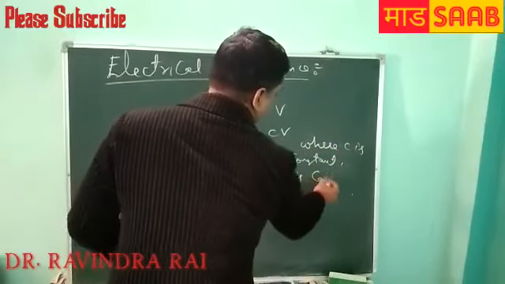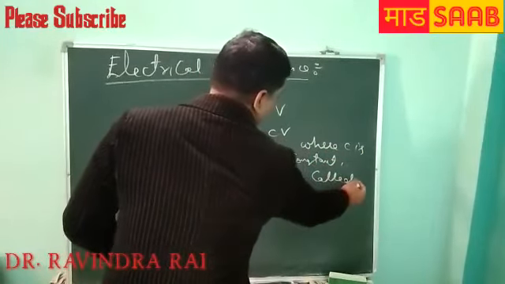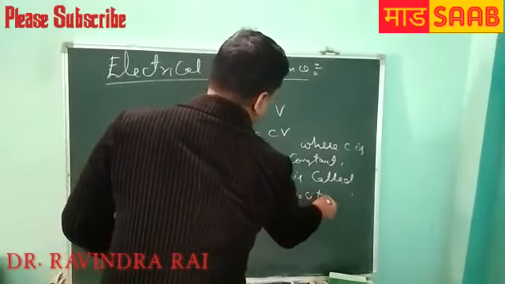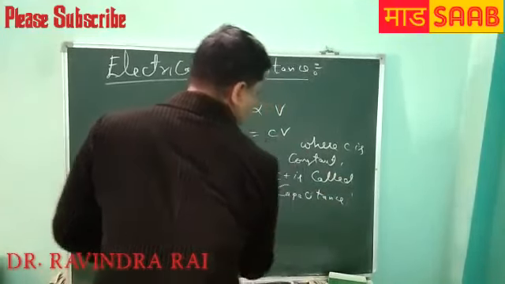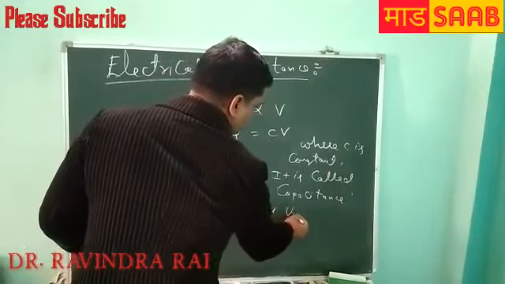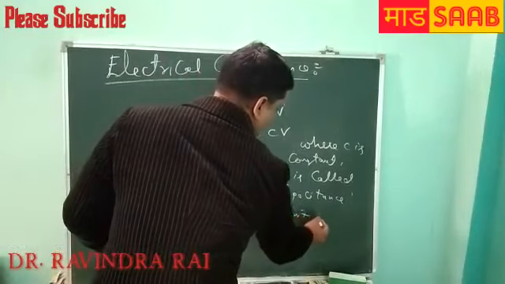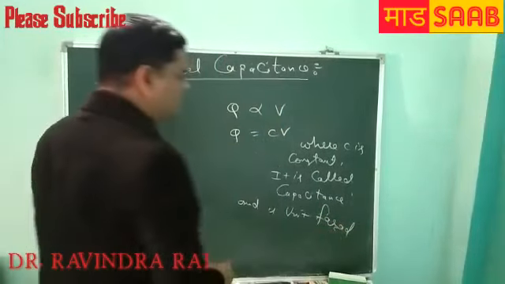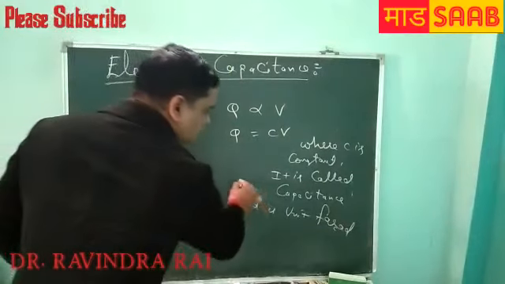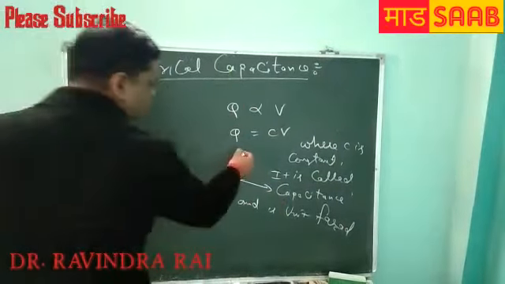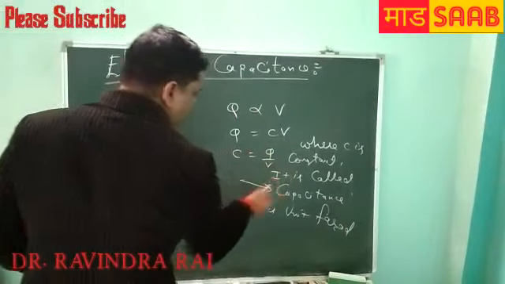It is called capacitance, and its unit is Farad. So the first concept is the unit, the Farad. And the dimension: C is equal to Q by V.